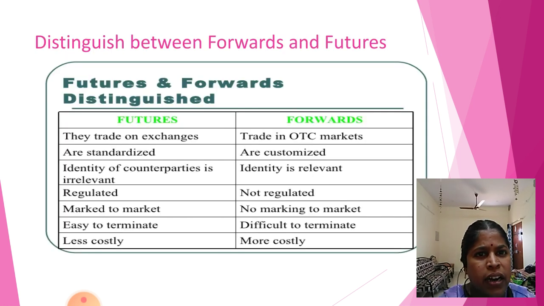Then the last one, the difference between forwards and futures. Futures are traded on exchanges; forwards are traded on the OTC market. In futures, contracts are all standardized; in forwards, they are customized according to the needs of the investors. In futures, the identity of counterparties is irrelevant. In futures, the market is regulated, and in forwards, it is not regulated. Futures involve marking to market; in forwards, there is no marking to market.